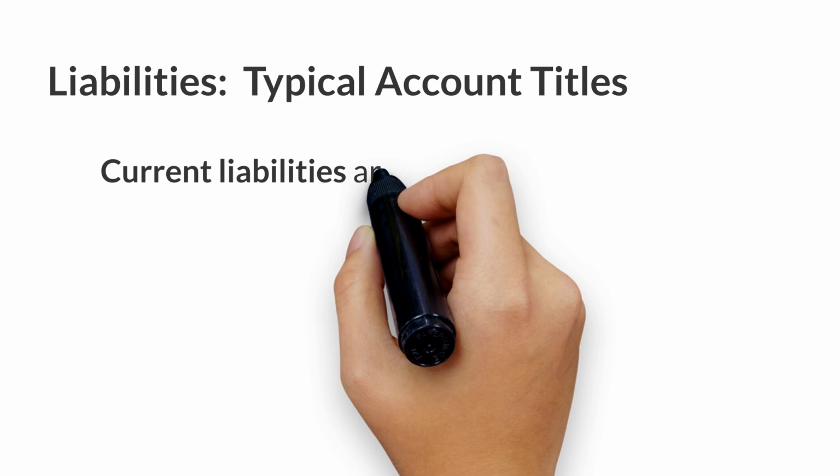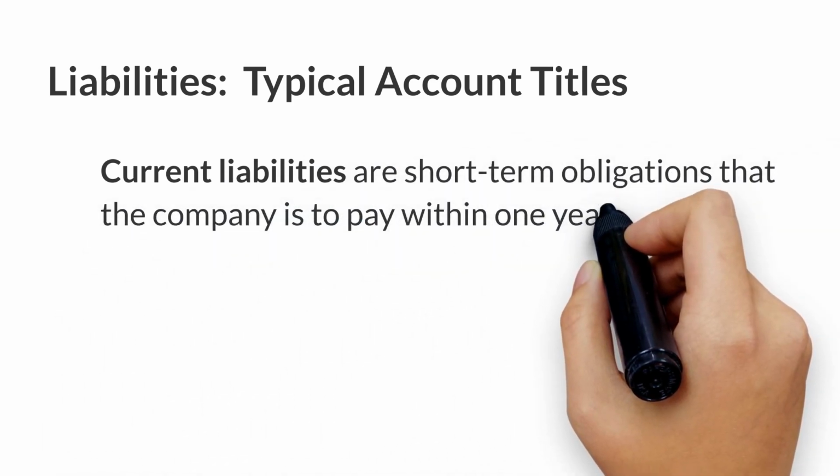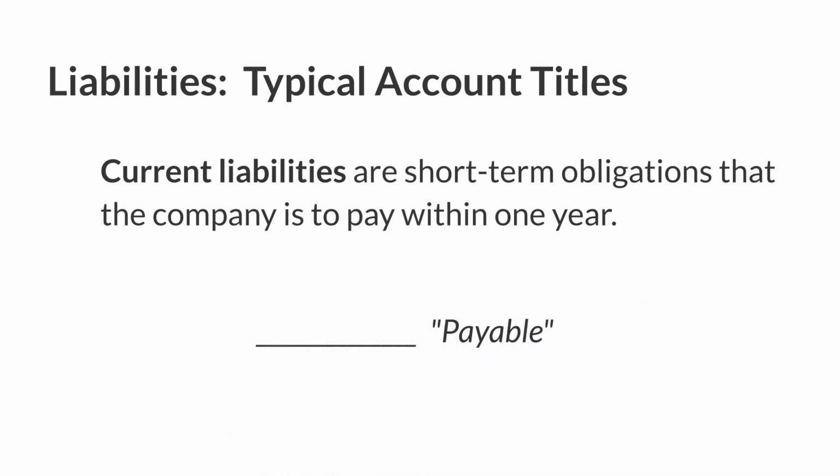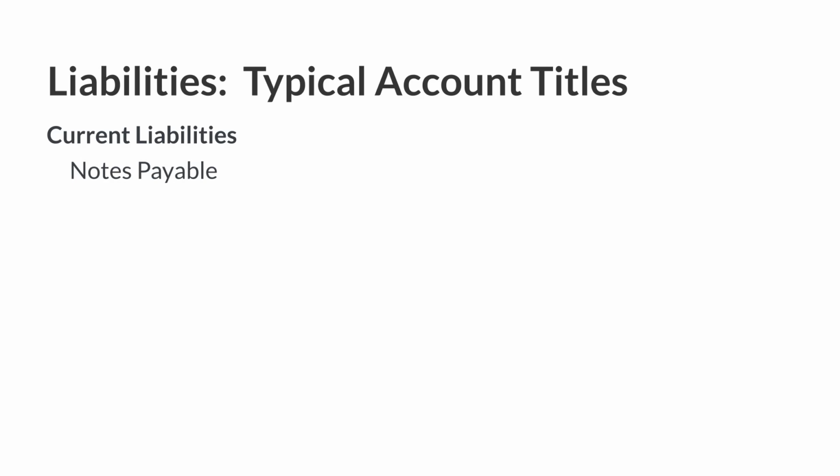Current liabilities are short-term obligations that the company is to pay within 1 year. Accounts with the word payable in the title are liabilities. They represent amounts owed by the company to be paid in the future. Notes payable is typically used when a company borrows money from a bank, whereas accounts payable represents monies owed to suppliers. For example, a company may purchase goods on credit from suppliers. The obligation to pay for these goods are called accounts payable.